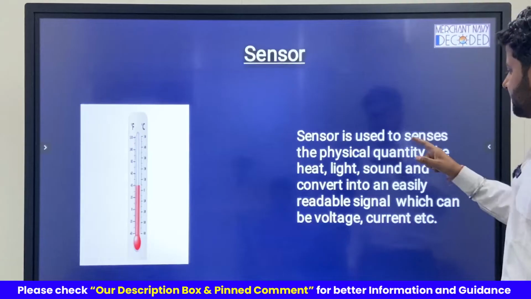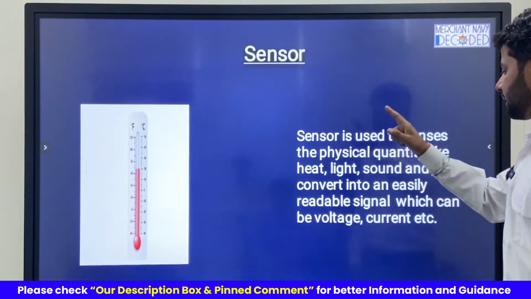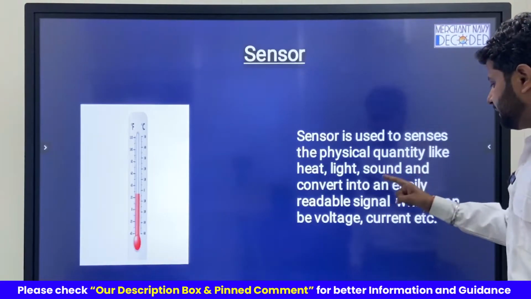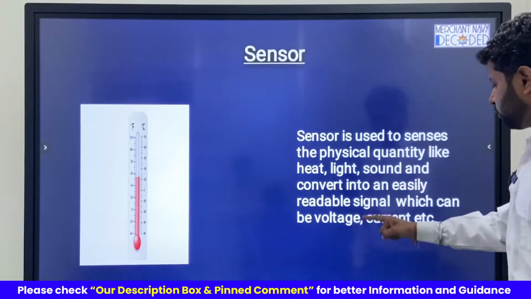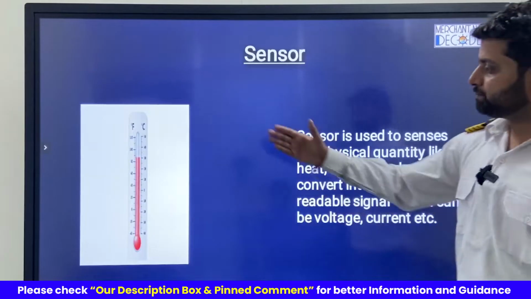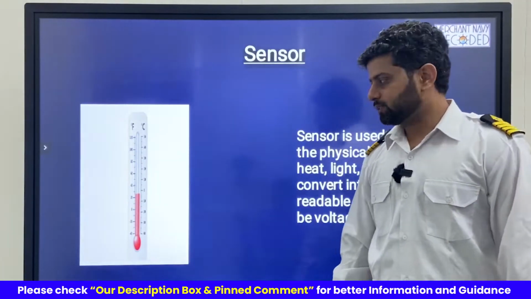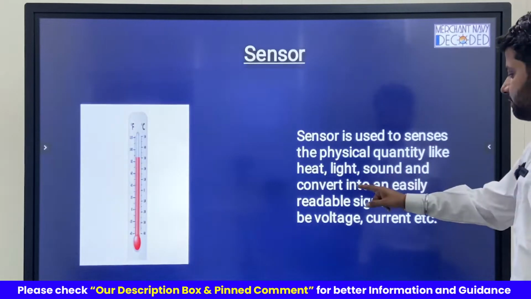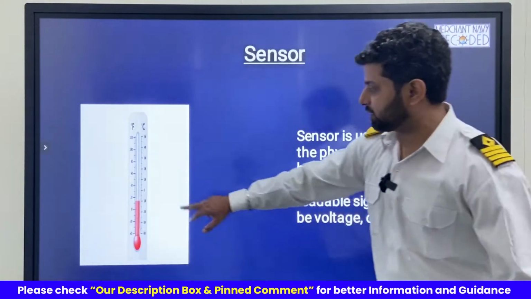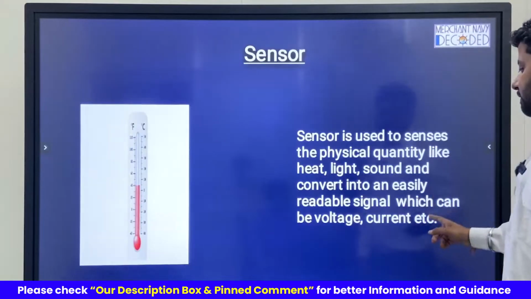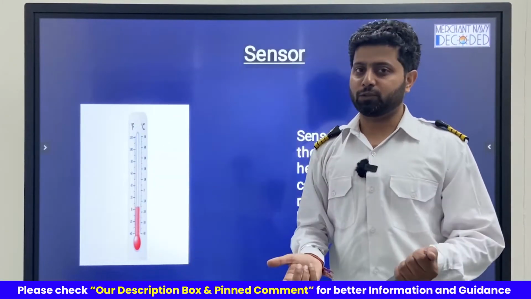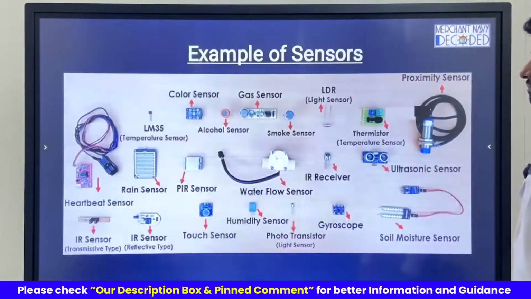Sensor is used to sense the physical quantity like heat, light, sound and convert it into an easily readable signal which can be voltage, current, etc. Simple. A thermometer is a sensor. Why? It senses heat, body heat, and converts into an easily readable signal. We can read it over here, right? Which can be voltage, current, or even because of thermal expansion on a scale, we can see it over here. So this is a sensor.